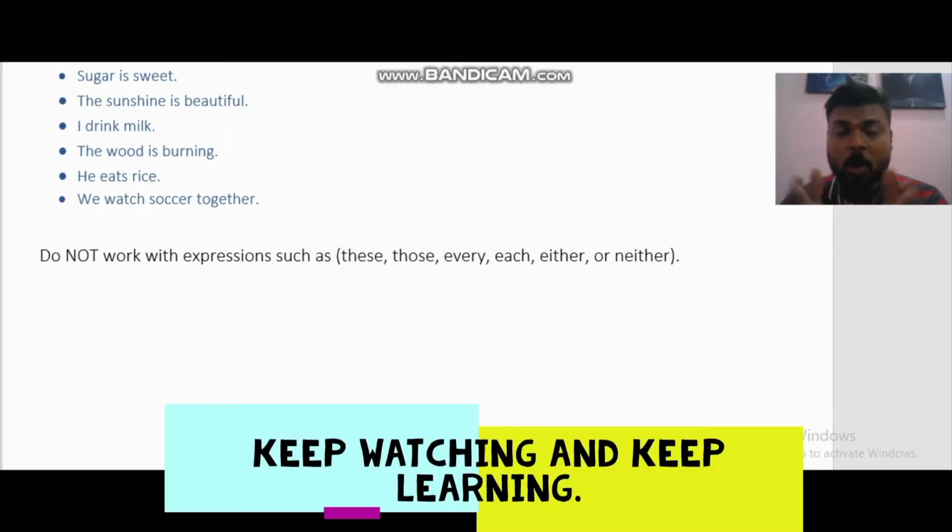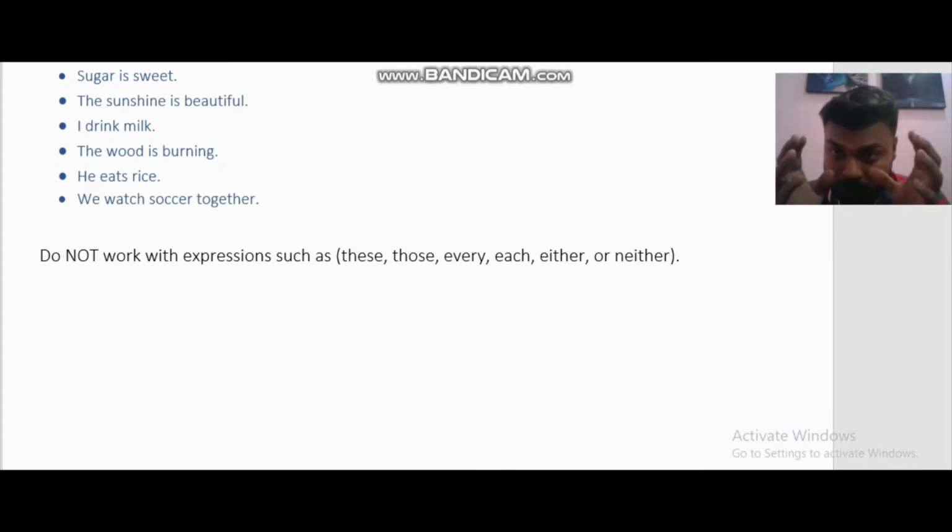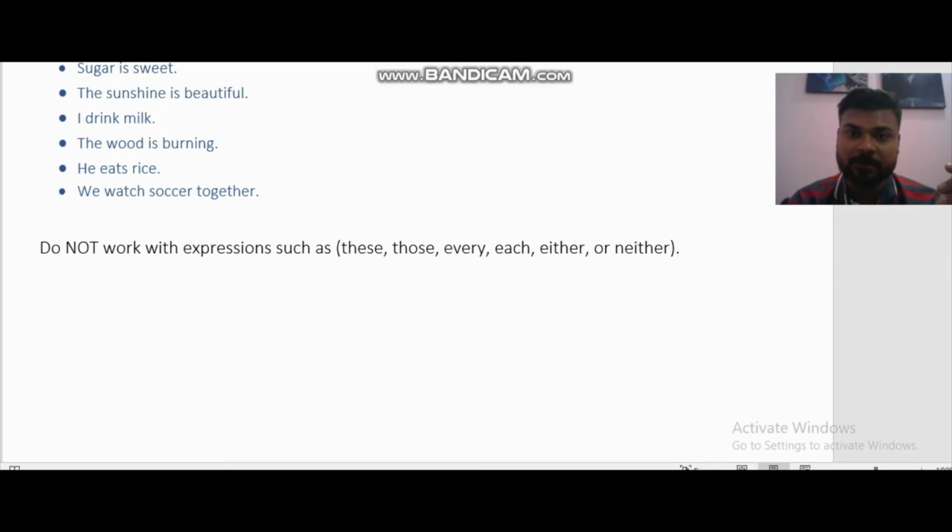This is why we use it in the terms where we use countable nouns. But when you talk about money, it's never monies. We are not making it plural, so it's going to be an uncountable noun. Some people are very much confused about that. Sir, money can be counted. We have $500 or 500 rupees in our pocket, right? So we are counting it, right? I understand it, but it's English, my friends. In English, it's just like this. The rules are there. So what's the next thing we have?